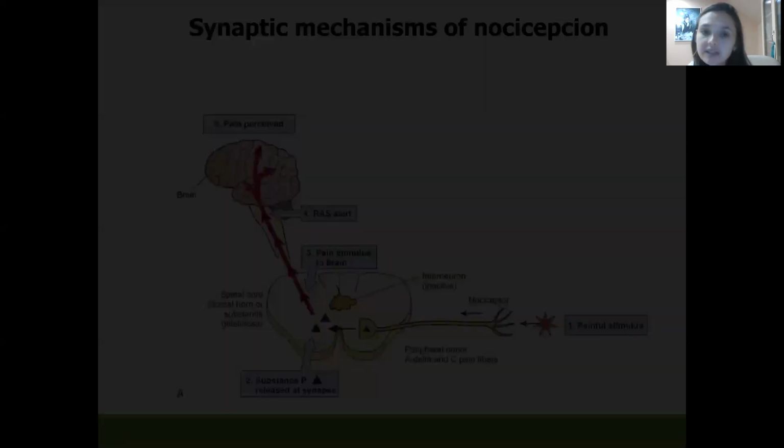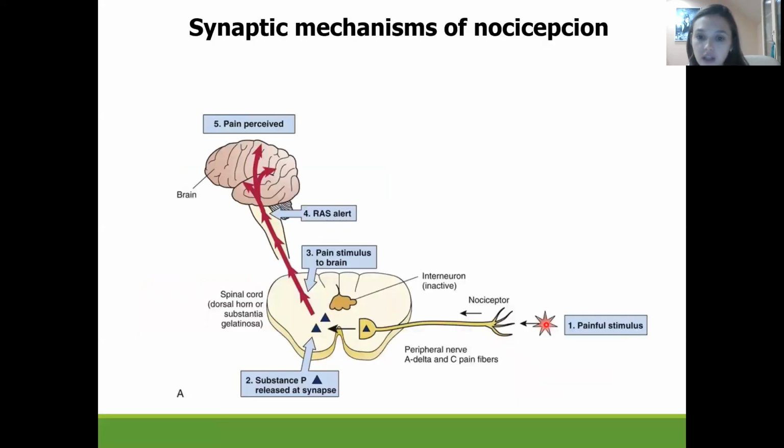Here is the synaptic mechanism of the pain transmission. So we have a pain stimulus, which will connect with the nerve endings of the afferent neuron.